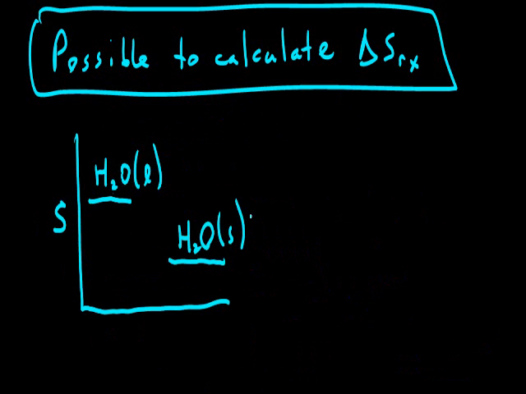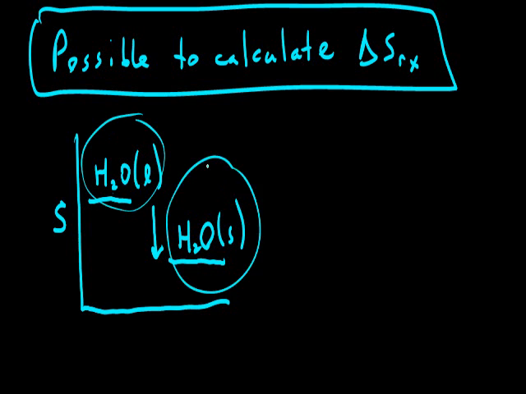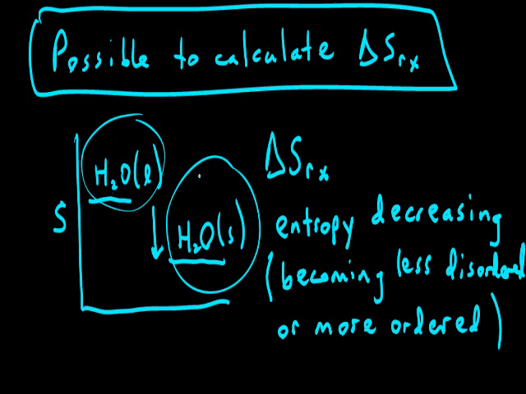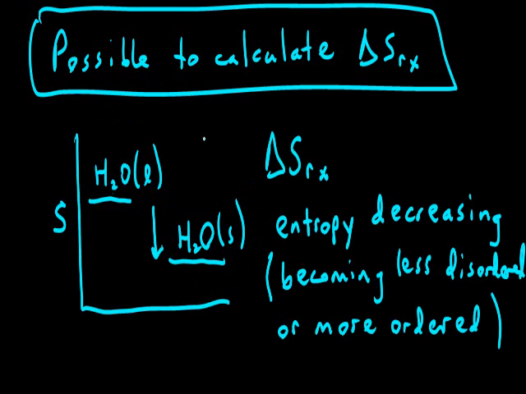Now, if we have a decrease in entropy, where we're going from a more disorderly state, say liquid water, to a more organized state, solid water, we'd see that our entropy is decreasing.